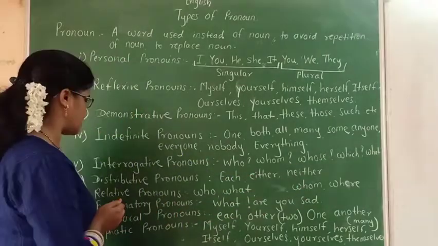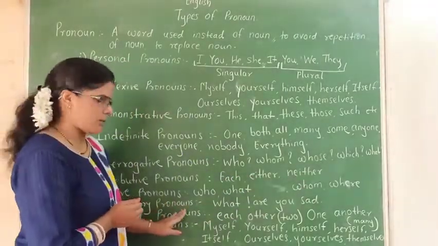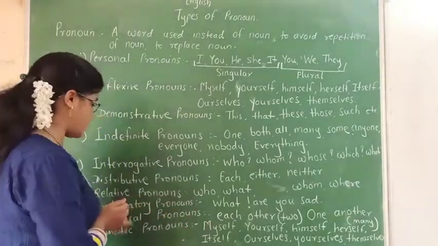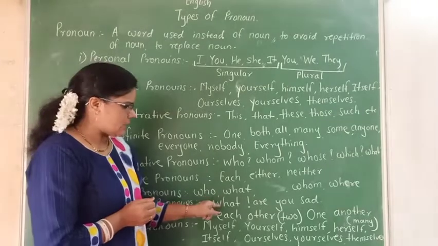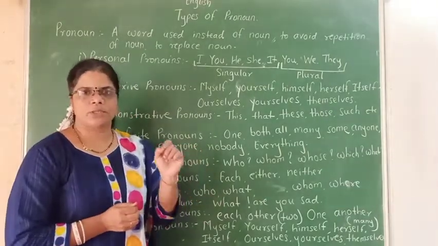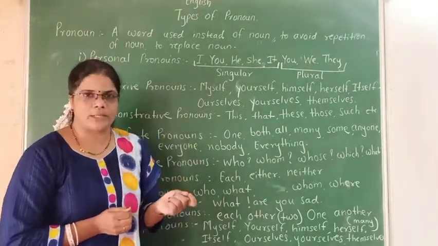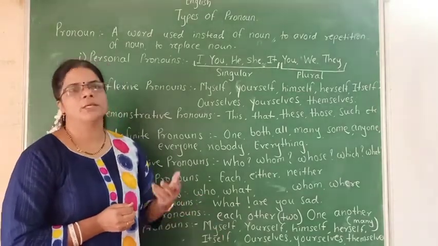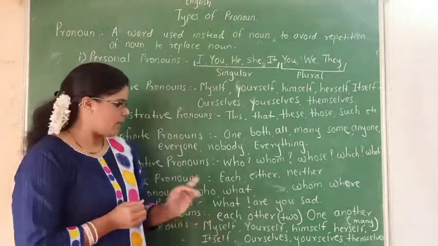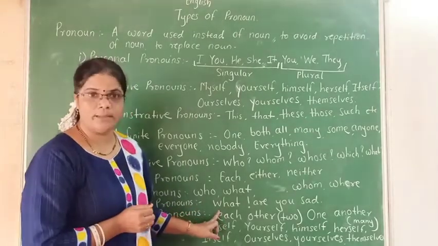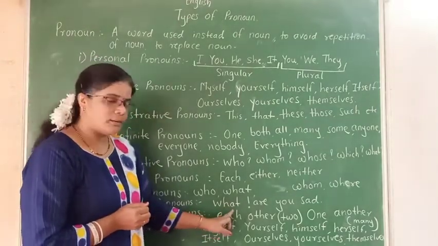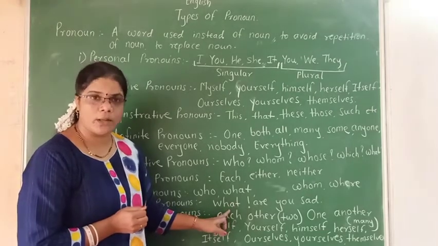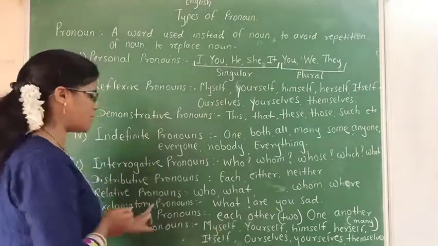Then, the next pronoun, exclamatory pronouns. Exclamatory pronouns, as we know, are used to express some feelings, the feeling of joy, the feeling of happiness, the feeling of sadness, anything. For example, what? Are you sad? Here, this word what is used as a pronoun, so it is an exclamatory pronoun.